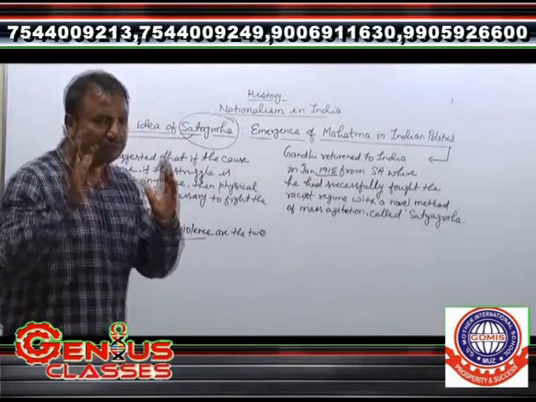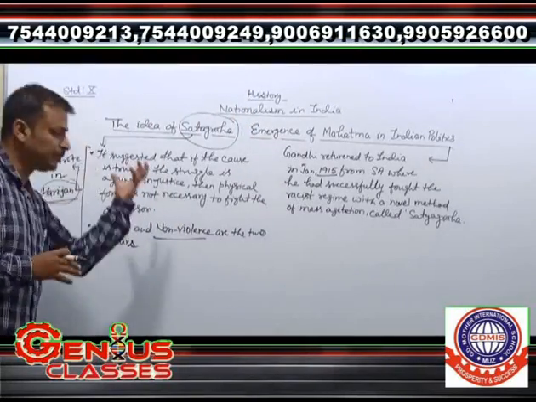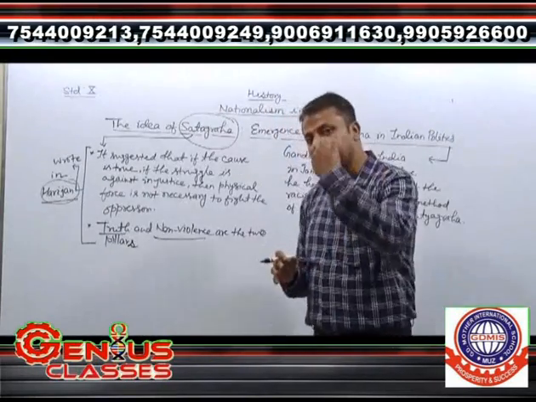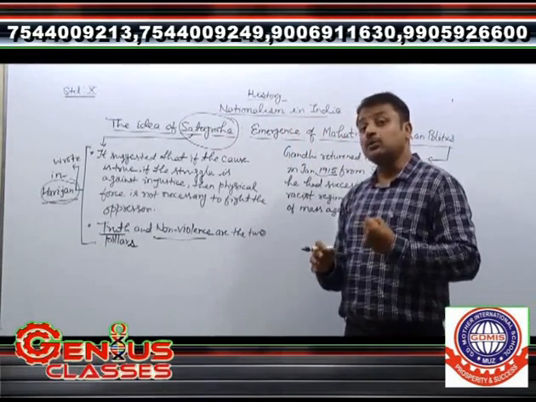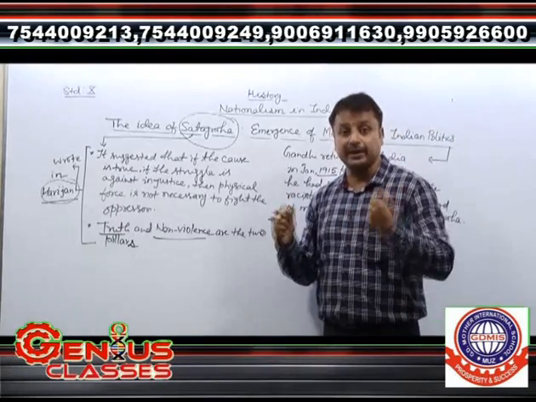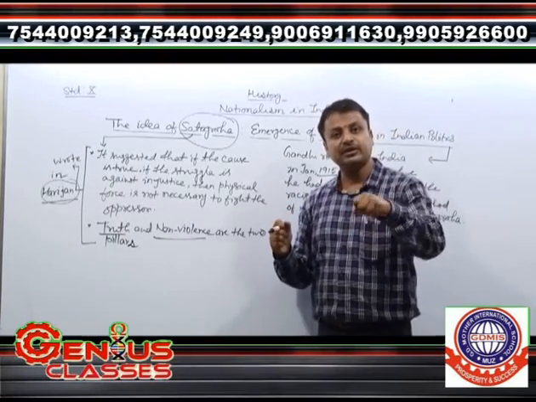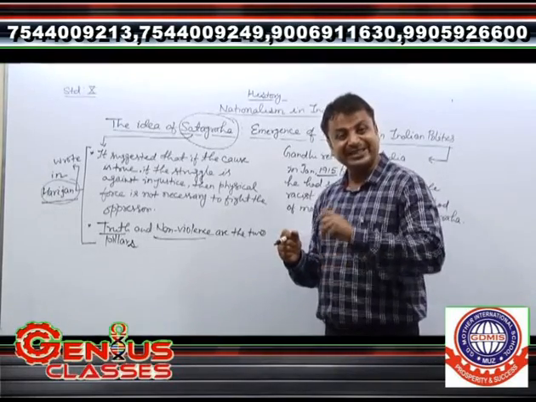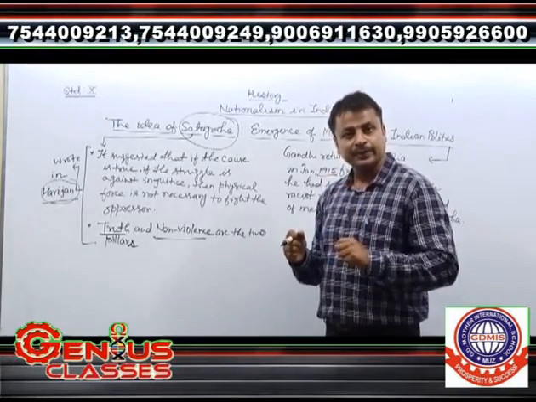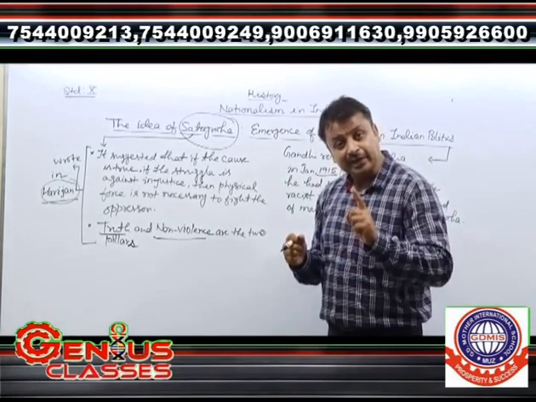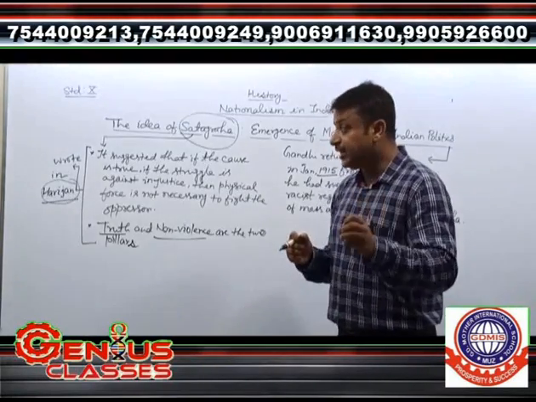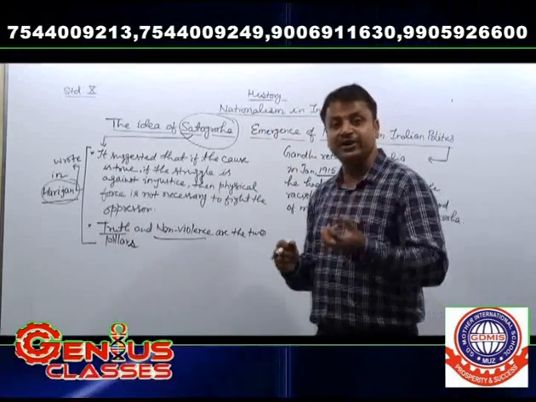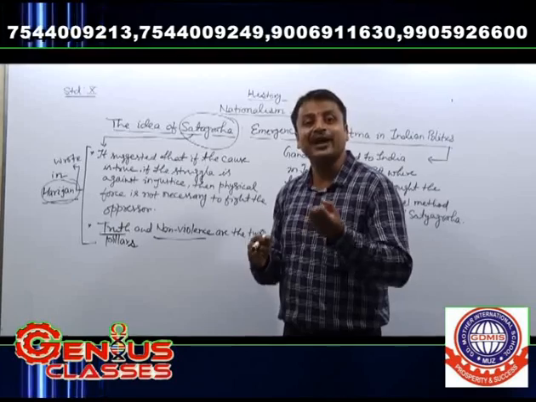Just try to understand the situation when this idea had developed. What was the scenario? What was the condition? It was the mighty British Empire ruling over India, the empire in which the sun never set. In that kind of regime, if any Indian or even a small group of Indians were going to start their armed revolt,